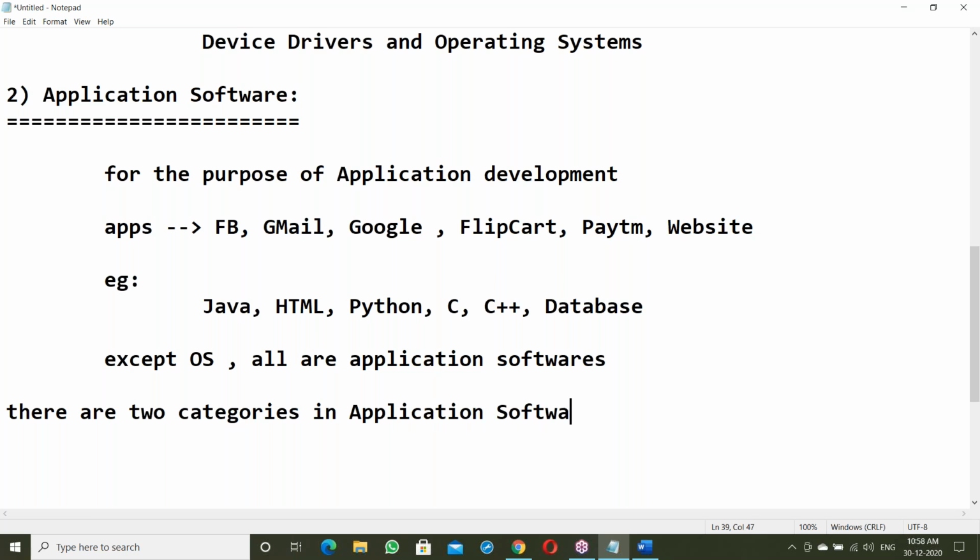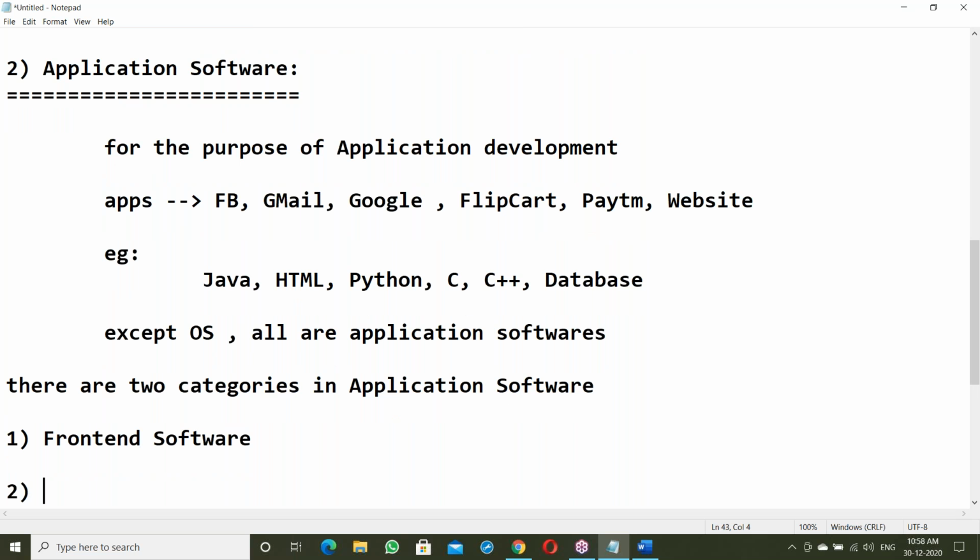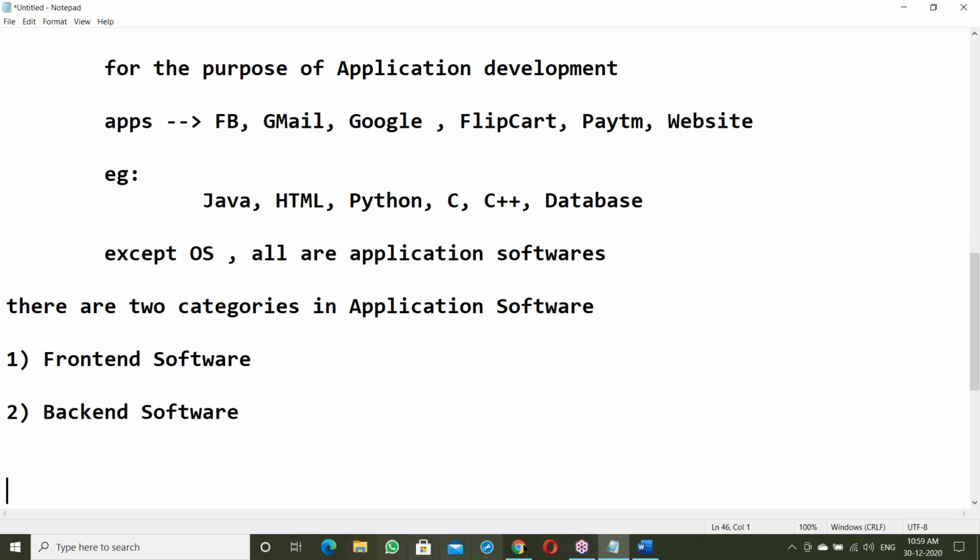First one is front end software, and the second one is back end software.